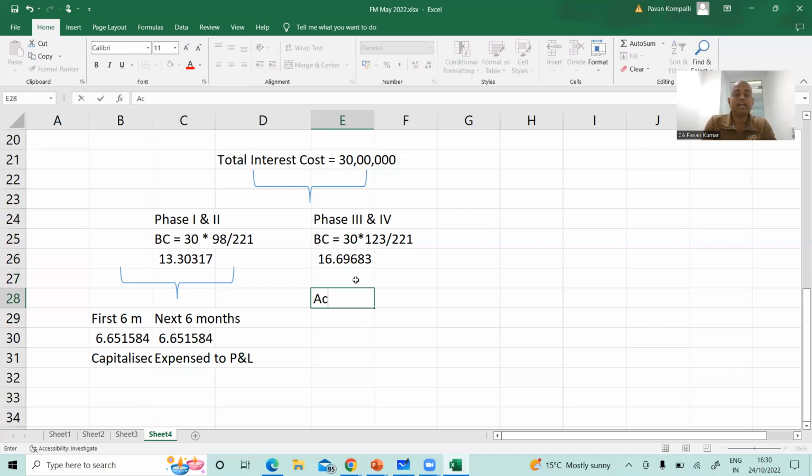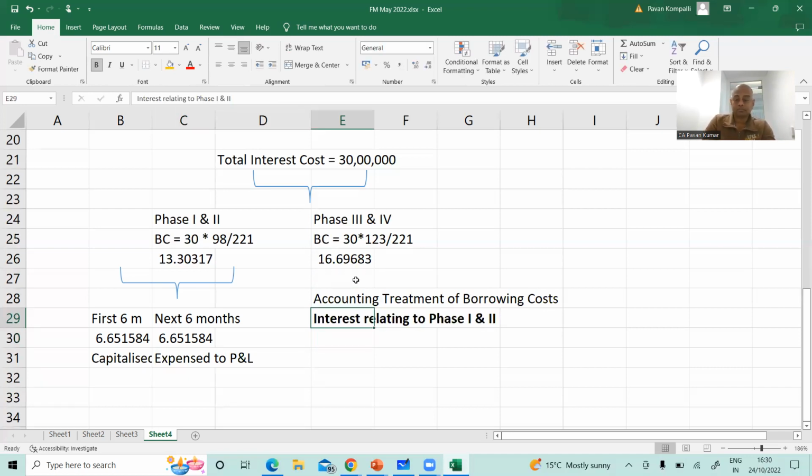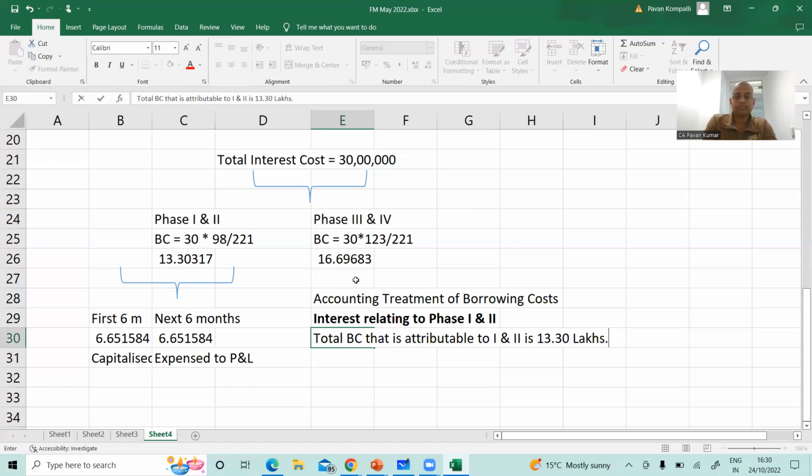So accounting treatment of borrowing cost. Interest relating to phase 1 and 2. Total borrowing cost that is attributable to 1 and 2 phases is 13.30 lakhs.